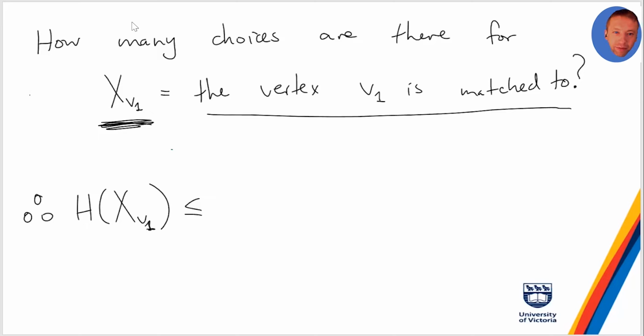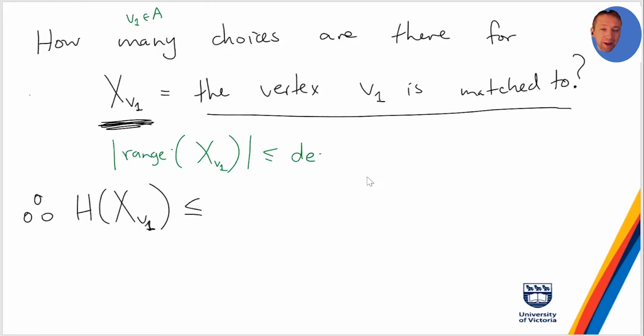The number of choices, so the range of x sub V1, the vertex V1 gets matched to, has size at most the degree of V1. It's possible that it's smaller, because for some choice of neighbor of V1, if I try to put that matching edge in, it might not actually extend to a perfect matching. It might be impossible for V1 to be matched to certain neighbors, but certainly there are at most that many choices for x_V1.